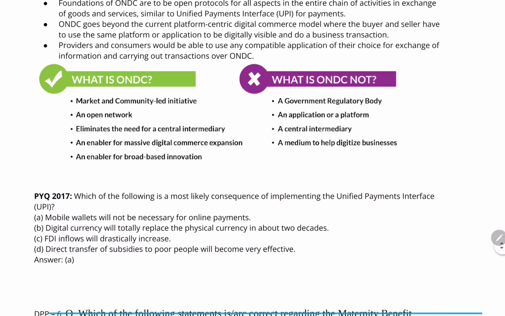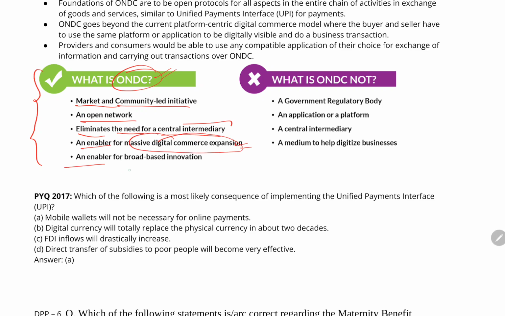Now, a brief introduction: what is the Open Network for Digital Commerce? It is a market and community-led initiative, an open network platform, and it eliminates the need for a central intermediary. Means you don't need any intermediary here. You can use the platform to make transactions, for selling and buying things. It enables massive digital commerce expansion and broad-based innovation.